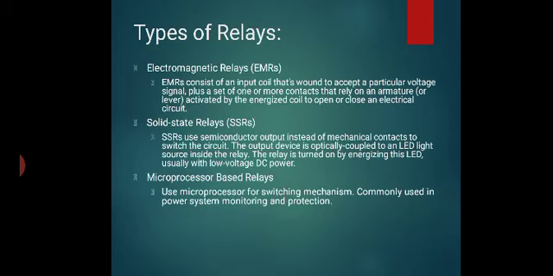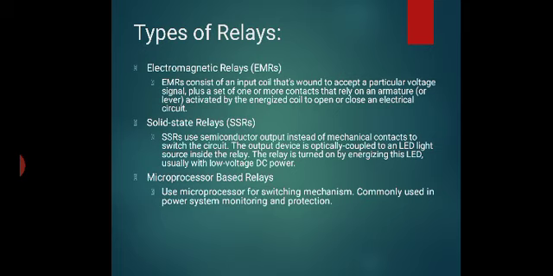Types of relay. Mainly there are three types of relay: electromagnetic relay EMR, solid state relay SSR, and microprocessor based relay. An electromagnetic relay consists of an input coil that is wound to accept a particular voltage signal, plus a set of one or more contacts that rely on an armature or lever activated by the energized coil to open or close an electrical circuit. Okay, so electromagnetic relay is one type of attracted type relay.